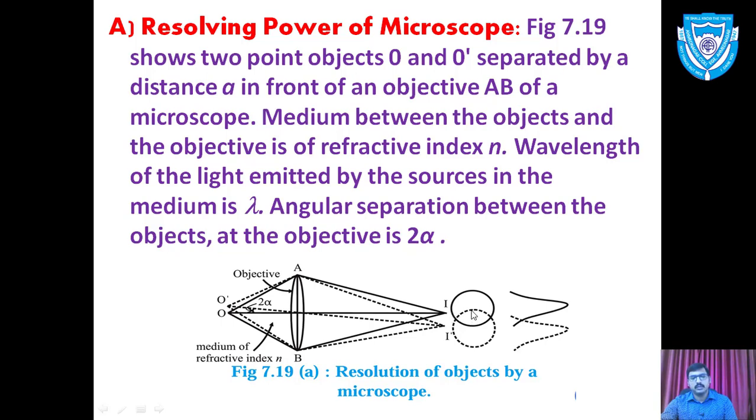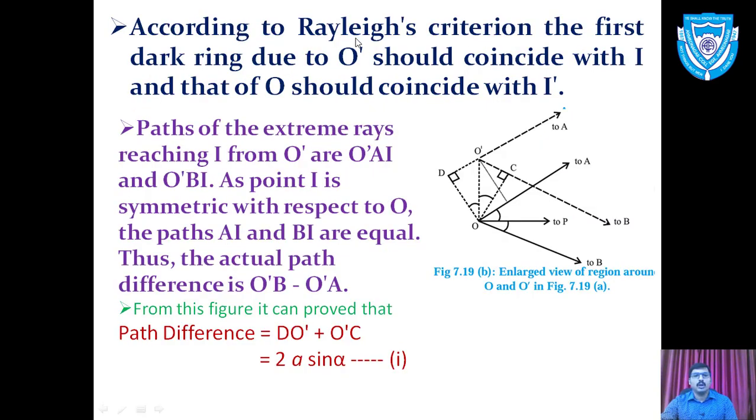At that place we have the first secondary minimum of the second, and here we have the central maximum of the second, that is I dash. This portion of the circle is the first secondary minimum of the second and the first secondary minimum of the first. This is the condition given by Lord Rayleigh.